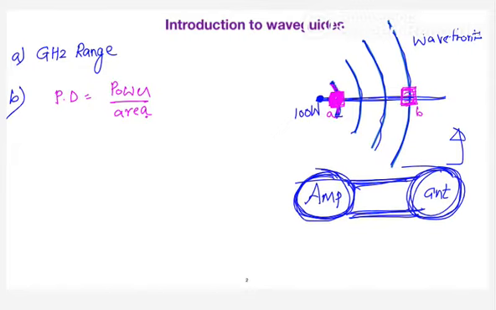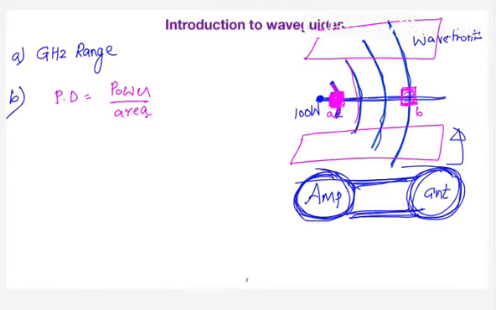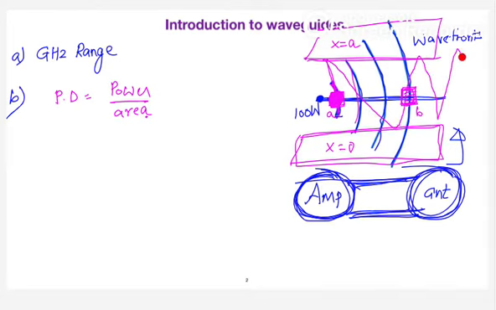Now, the wave is trying to expand out in all the directions, like X, Y and Z directions. Suppose I want to restrict the expansion of the wave in the X direction. Let us assume that there are two conducting plates located at X equal to 0 and X equal to a. What will happen in this case? Even though the wave is trying to expand out, the plates are made up of a perfect conducting material. So even though it is trying to expand out, it will get reflected back. Again, it will get reflected. So it is going to move on like this.